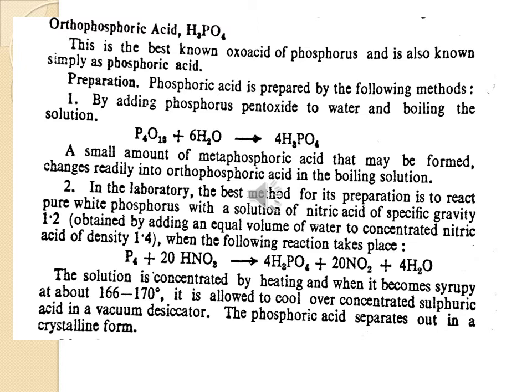Preparation. Phosphoric acid is prepared by the reaction of phosphorus pentoxide with water molecules, which results in H3PO4. It is a laboratory method. In the laboratory method, phosphorus reacts with nitric acid to produce H3PO4 plus NO2 plus H2O at 166 to 170 degrees centigrade.